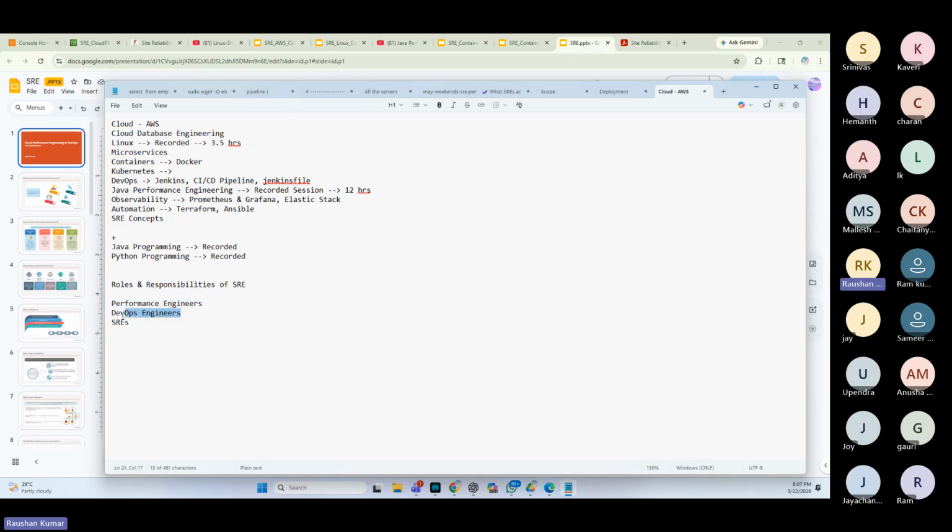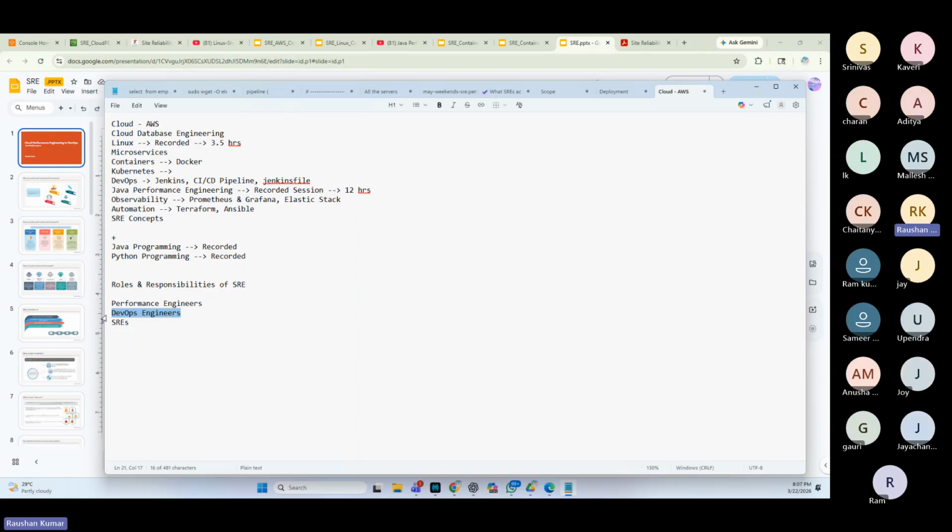DevOps engineers, they deploy the code. Simple. They deploy the code to various environments. They use automation. Every company, every team uses automation. Performance engineers team also use automation. So the DevOps engineer team's fundamental skill is they deploy the code in various environments. Whatever the code, the bug fix, feature enhancement, they deploy in various environments.